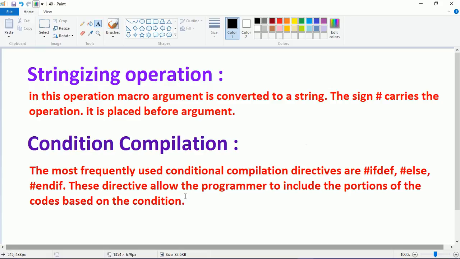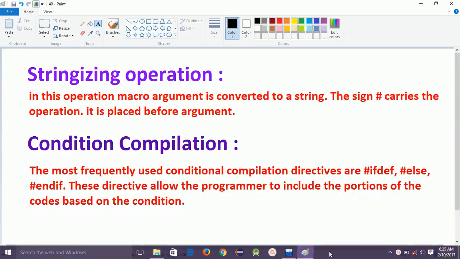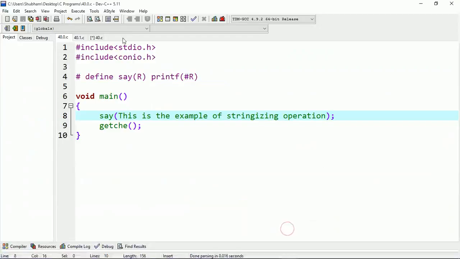Conditional compilation is actually so simple. Whenever the execution of a statement, block or expression depends upon a particular condition, this is called conditional compilation. The most frequently used conditional compilation directives are #if, #ifdef, #ifndef, #else, #elif and #endif. So this is the conditional compilation directives, and I will tell you everything with an example.